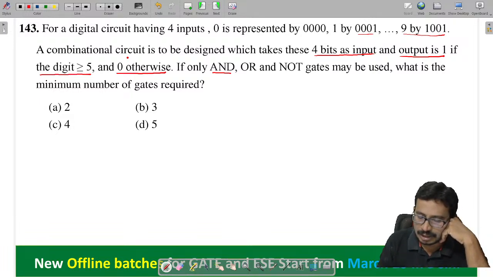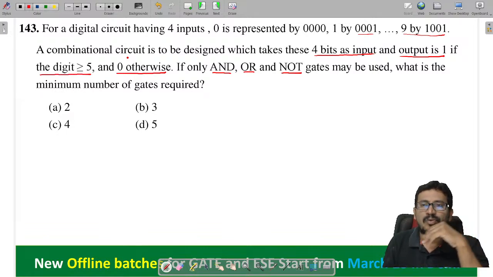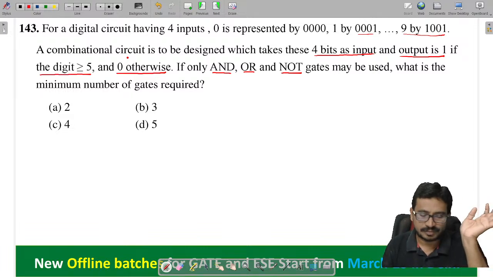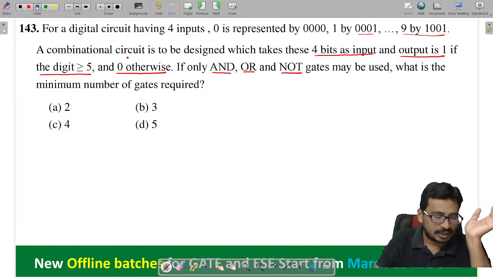If only AND, OR, NOT gates may be used, what is the minimum number of gates required? Fine, all of you understood the problem.